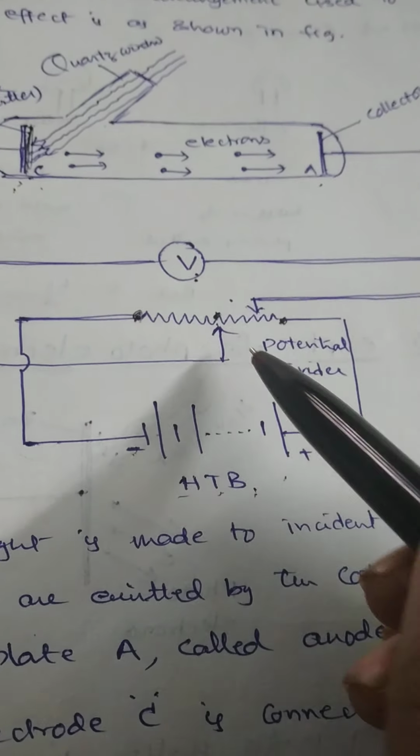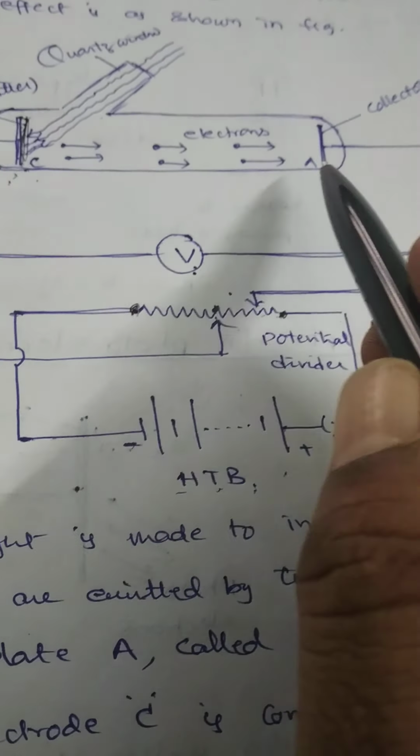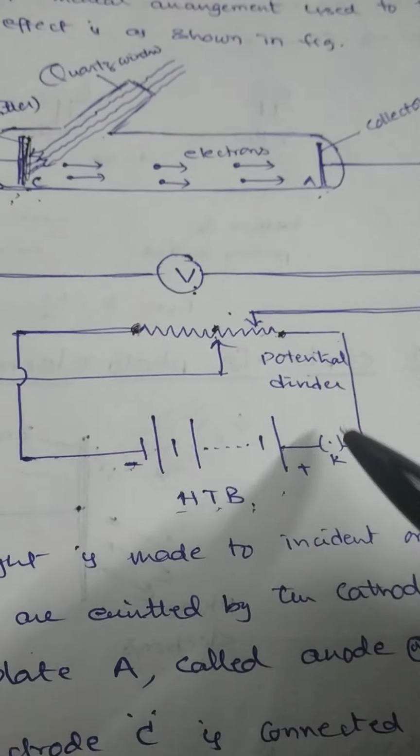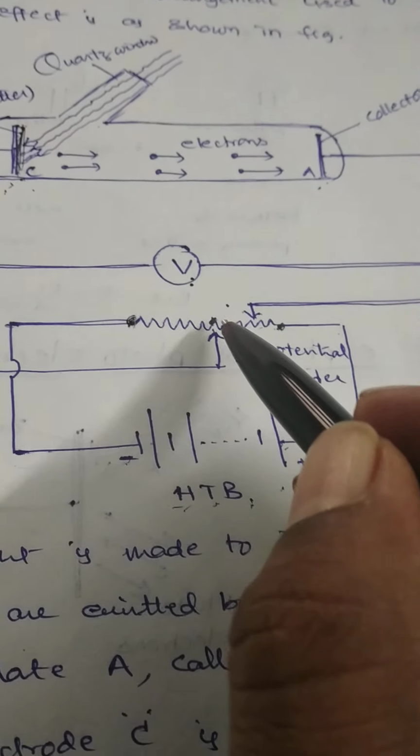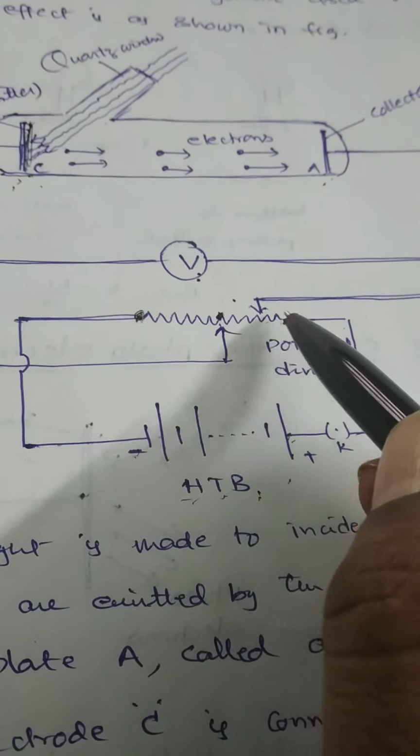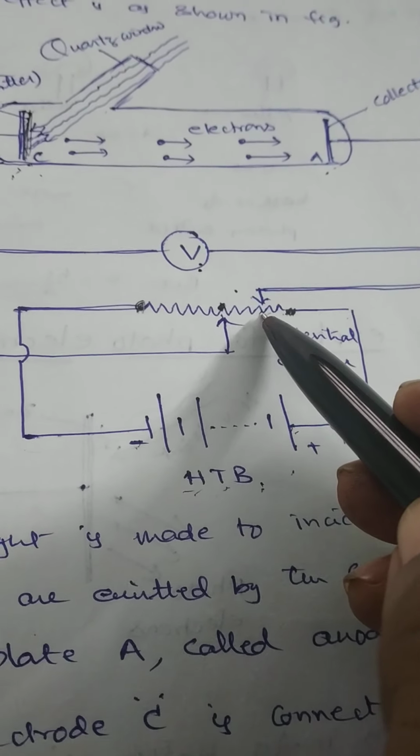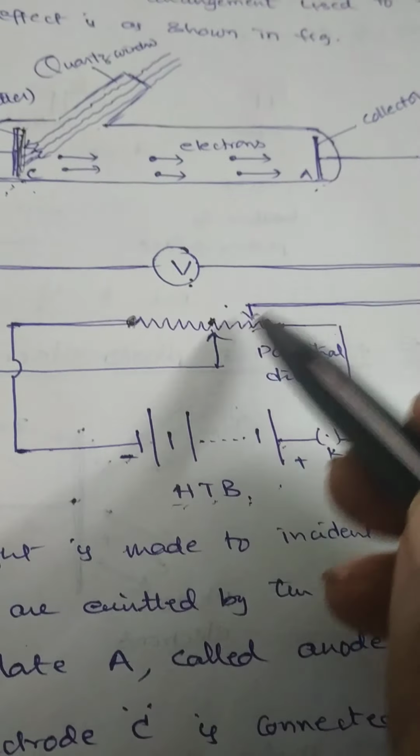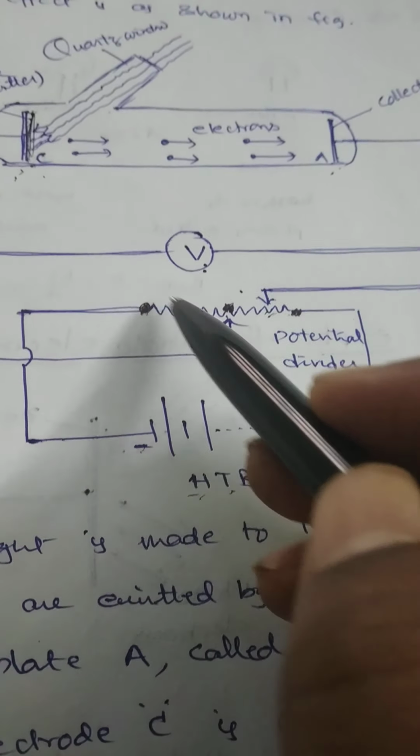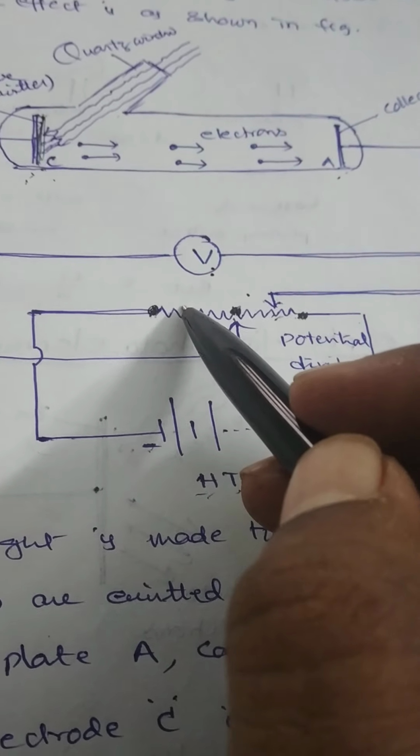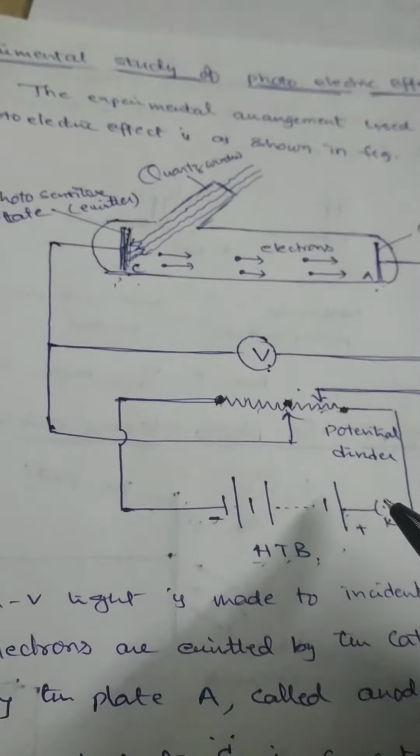A is connected to one side, that means A is connected to the positive polarity of the HTB. If A is connected in between the middle and this end, A is maintained at a positive potential. Or if A is connected in between the middle point and the other end, then A is maintained at a negative potential. Do you understand? It is the potential divider.